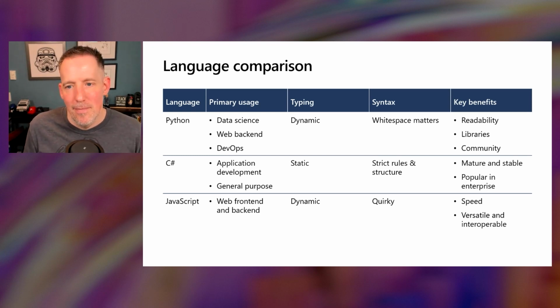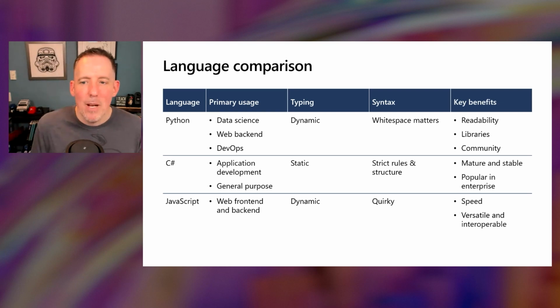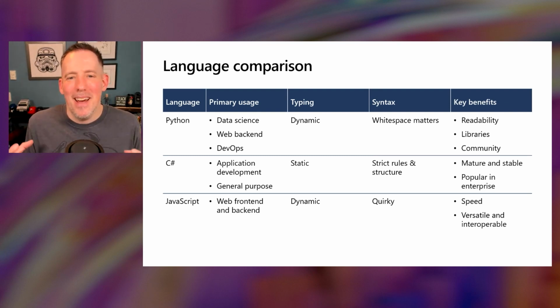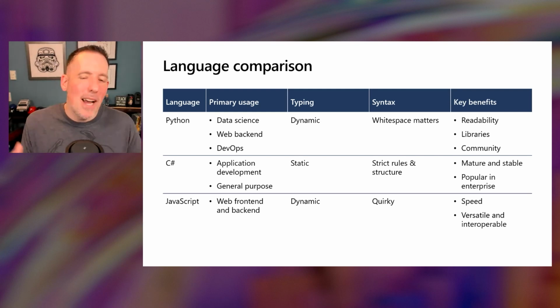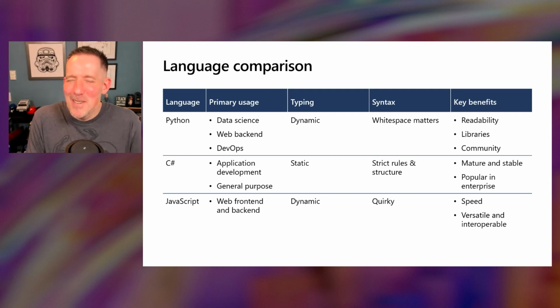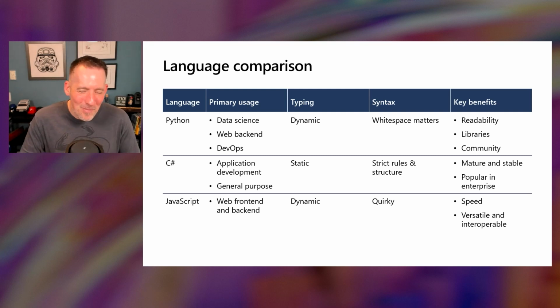Python also has a lot of great benefits to it. We mentioned readability, but there's also a lot of libraries and community out there. If you're looking to do something in Python, you're very likely to find a project, and you're very likely to find a community that's willing to work with you to help you do whatever it is that you want. The Python community is fantastic. Not to say that other communities aren't. Not trying to do that. But the Python community is fantastic.